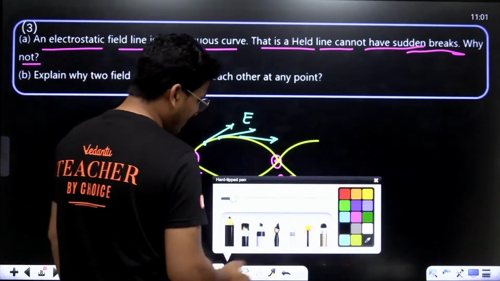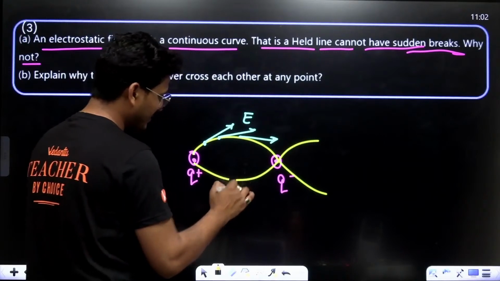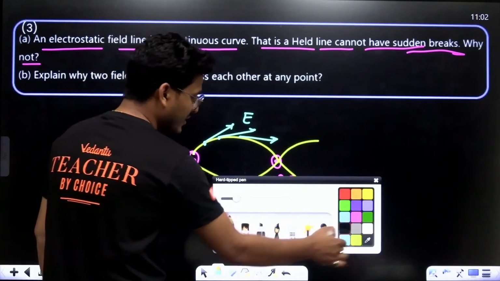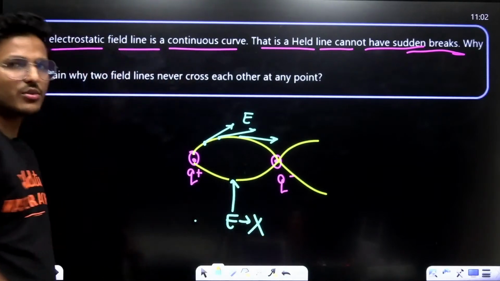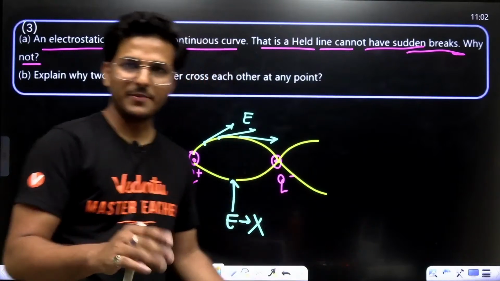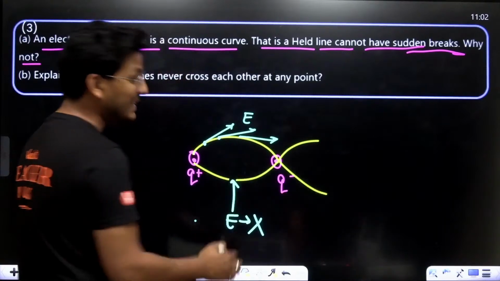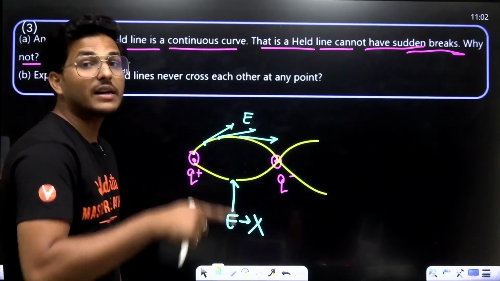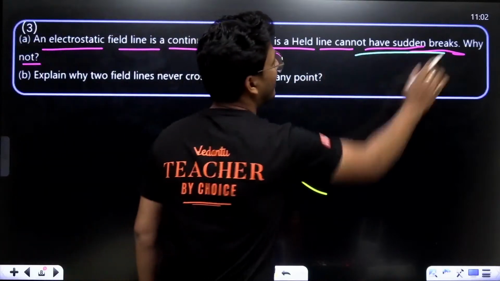If there is any break point, suppose this is a break point, that means there is no electric field here, which is not possible at any instant. Electrostatic field lines are continuous curves. That means they never have a break point.